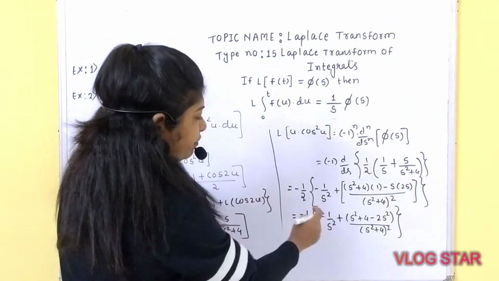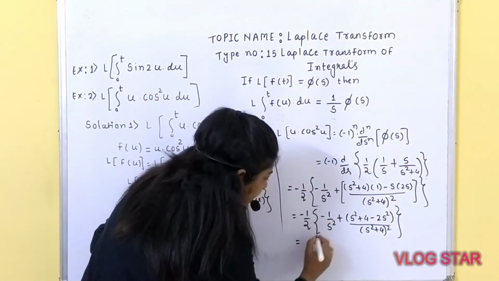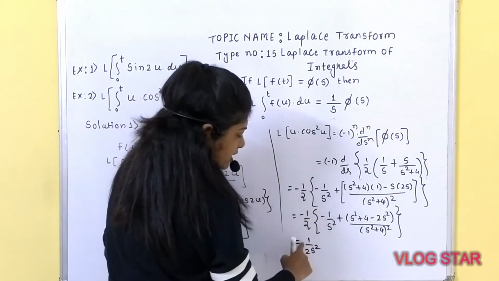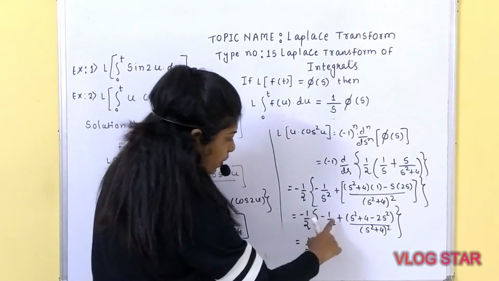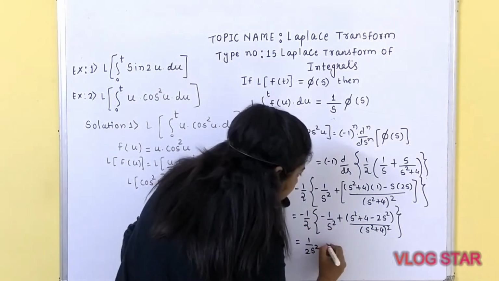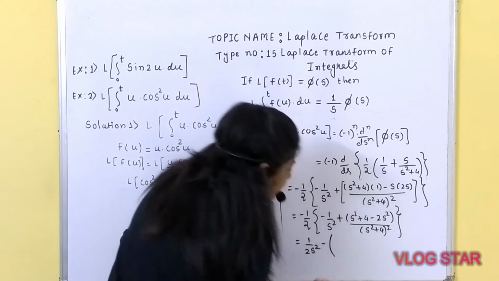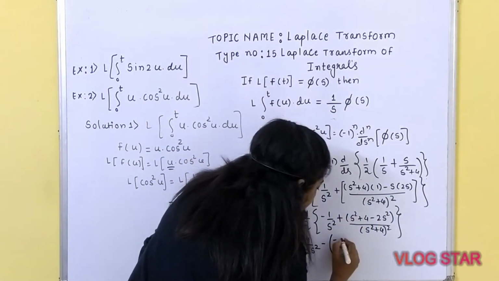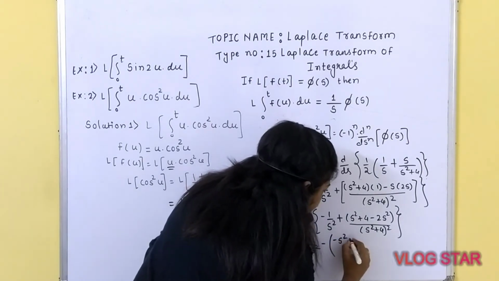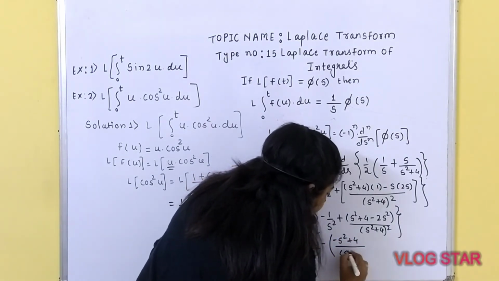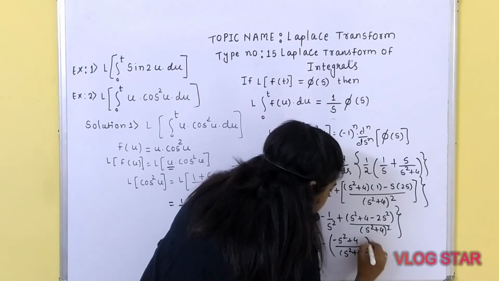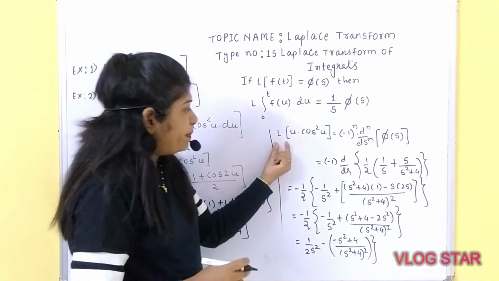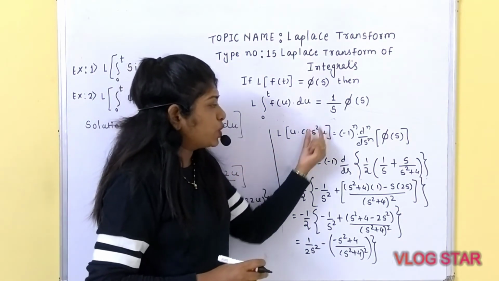So what is remaining? If you open the bracket, you will be getting 1 upon 2s square, minus minus plus 1 upon 2s square here, minus inside the bracket s square plus 4 minus 2s square. So it would be equal to s square plus 4 upon s square plus 4 whole square. This is the answer for what? Laplace of u into cos square u.